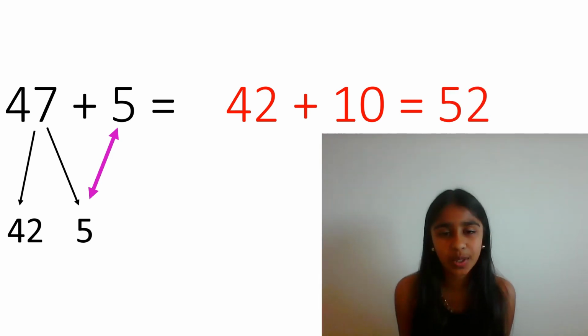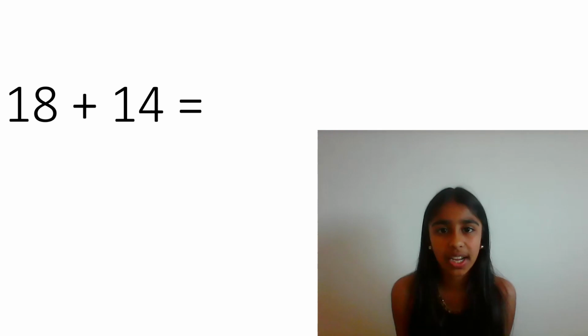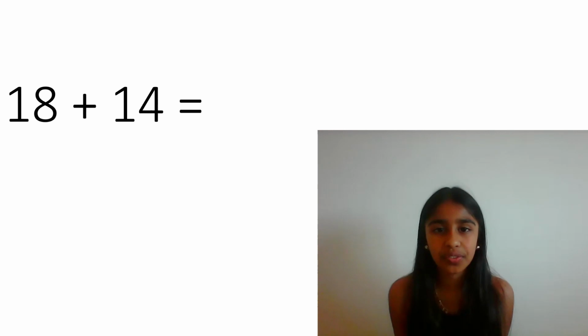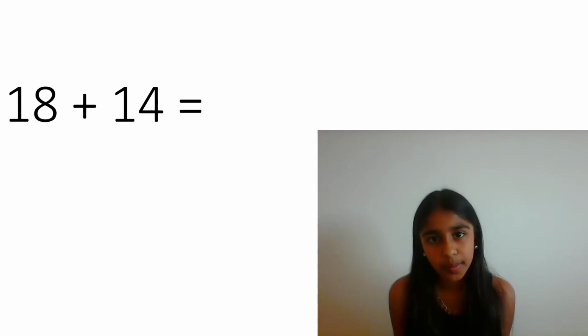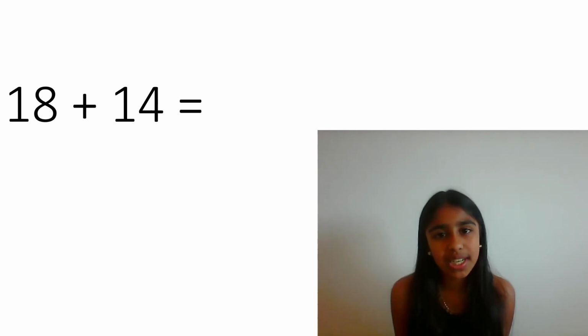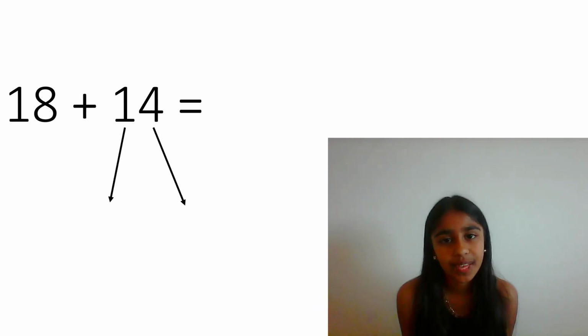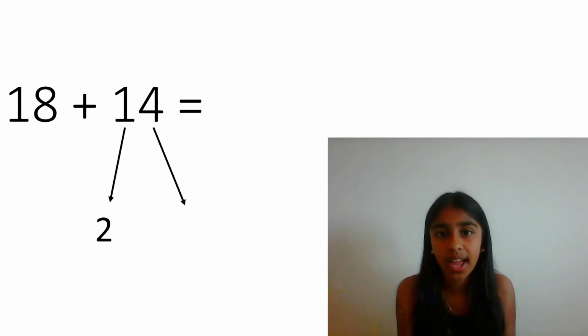We can do this in another way. We have an example. 18 and 14. So instead of splitting the first number, we can split the second number. And we can make the first number into a multiple of 10. So, we go to number 18 and see what we add with 8 to get 10. Use your number bonds. 8 add 2 equals 10. So we go to number 14 and split it into 2 and 12.